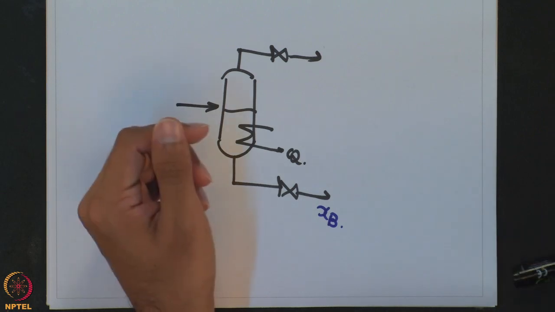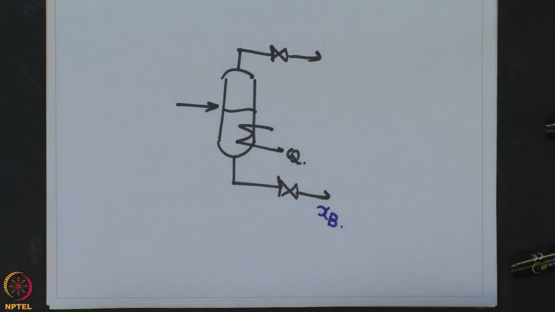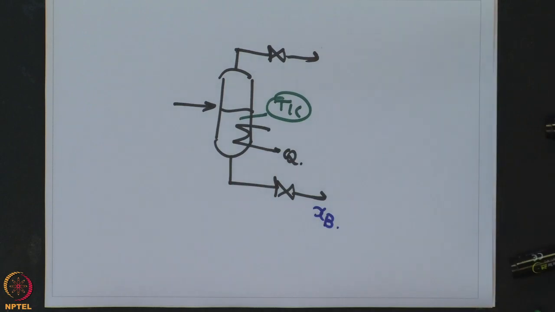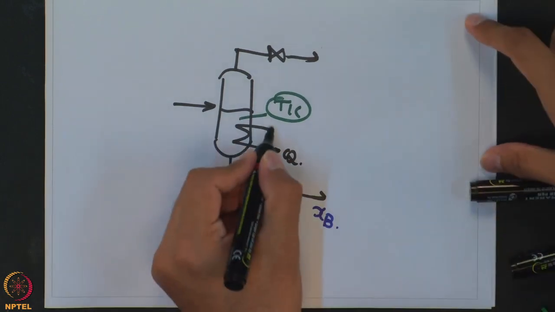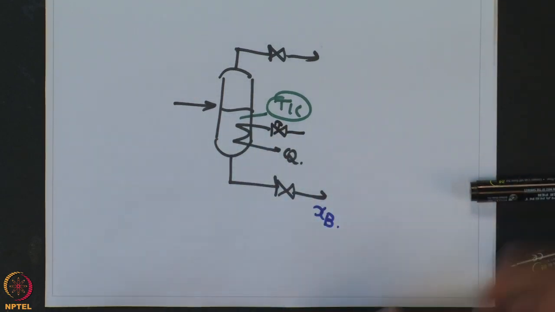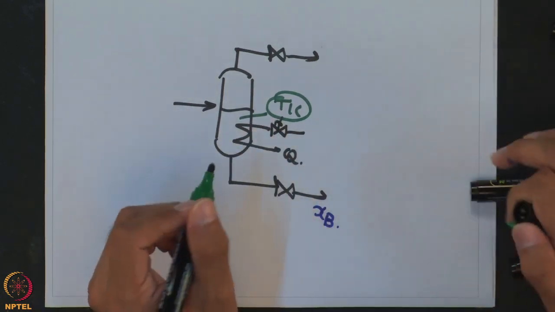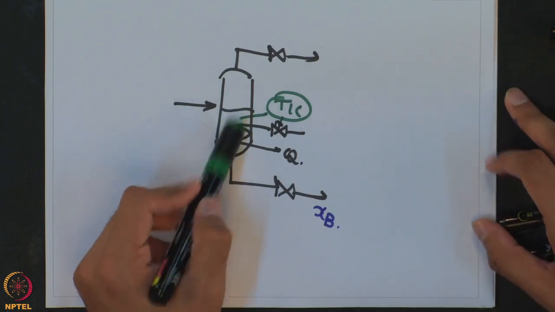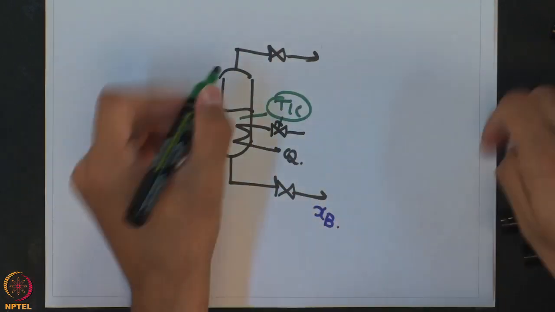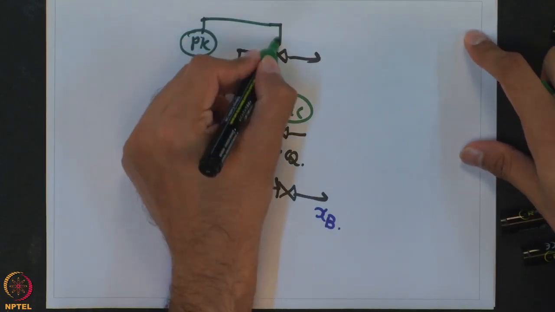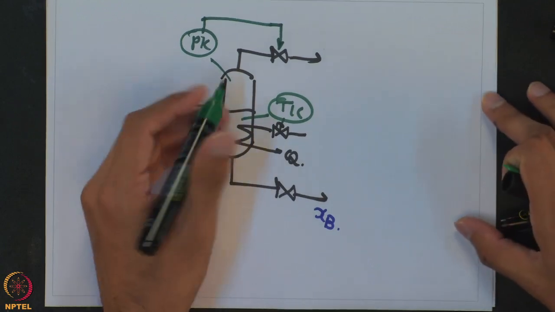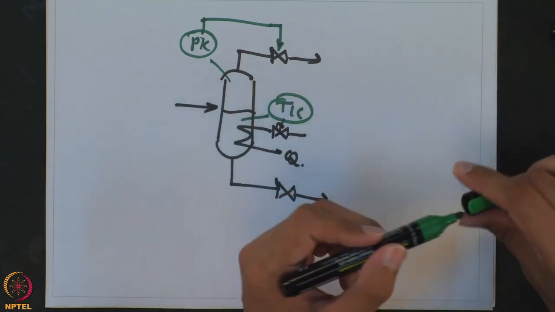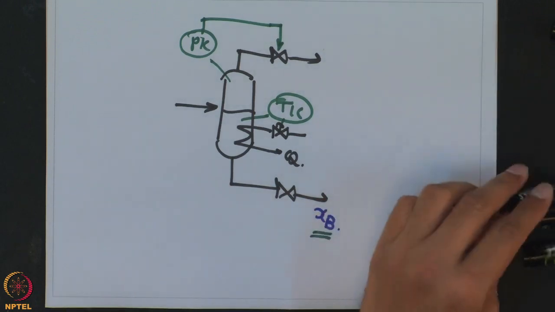What we would be doing is we would have a temperature controller which is going to manipulate the amount of heating or steam which goes into this particular vessel, with the assumption that if I maintain this particular temperature, because of the vapor liquid equilibrium and having ensured that there is also a pressure controller maintaining the particular pressure, I can ensure that the corresponding composition is also maintained. This is how indirectly we will control composition.